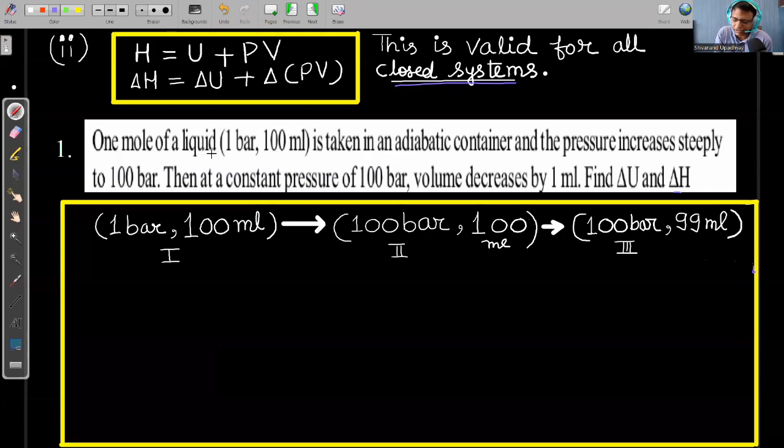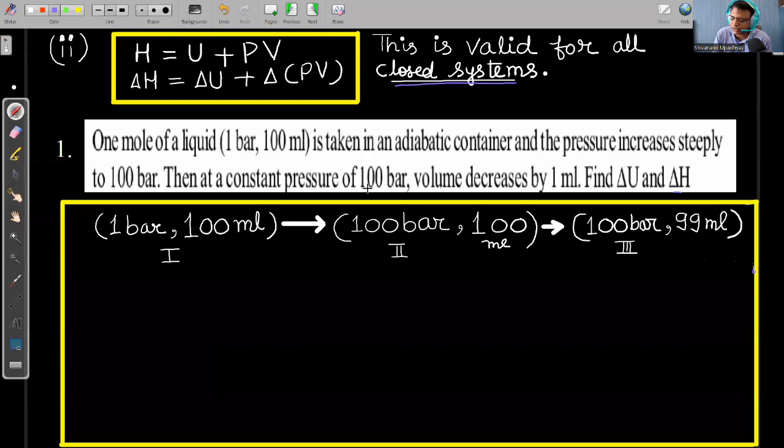1 mole of liquid at 1 bar and 100 ml. So this 1 bar is the initial pressure of the atmosphere on this liquid, right? It is the atmospheric or external pressure acting on this liquid when the liquid has a volume of 100 ml. It is taken in an adiabatic container and the pressure increases steeply to 100 bar. So suddenly the pressure on this liquid was changed to 100 bar.